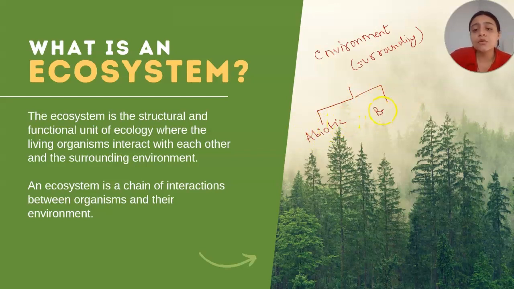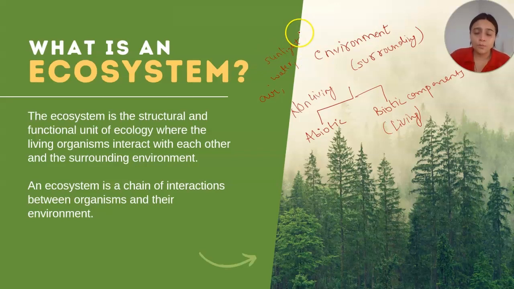components and the biotic components, also known as non-living and living components, right? In biotic components, we treat them as living components or living organisms. And abiotic, we treat them as non-living components. In abiotic components, we majorly covered air, water, sunlight, right? These all are abiotic components. And in the biotic components, we count ourselves. All those which have life in them are known as biotic components. So this is the environment, which includes two major things, abiotic and biotic components.